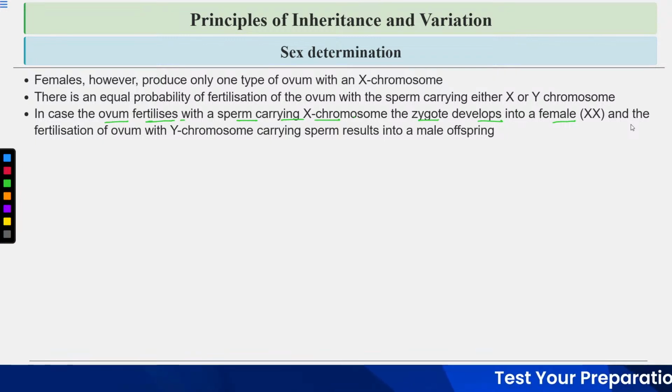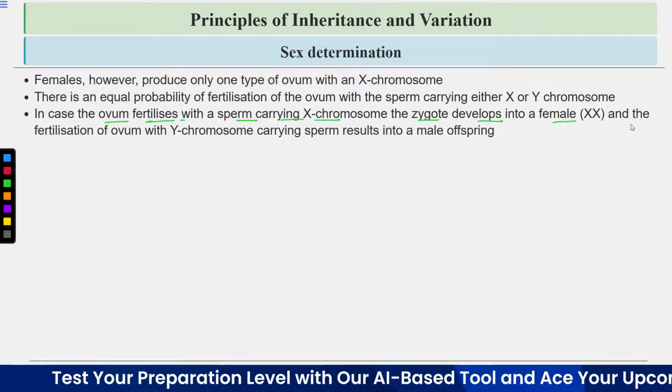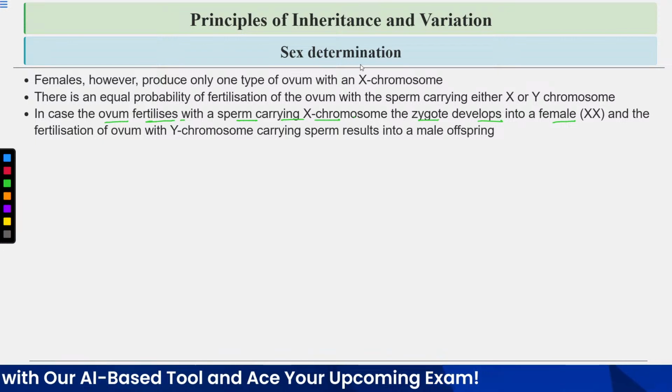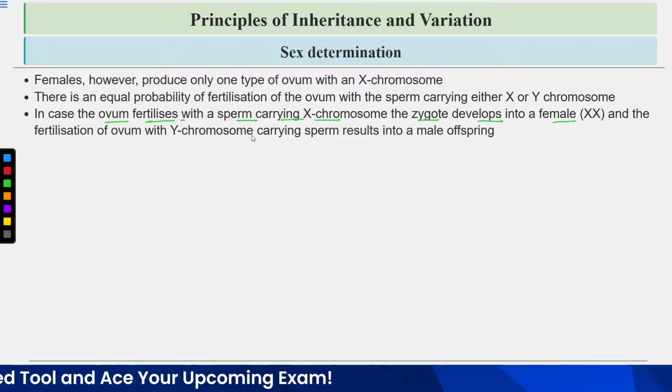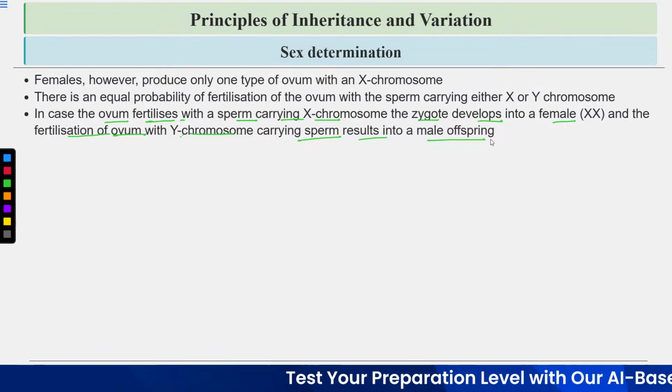So, what is fertilization? Fusion of the male and the female gamete. So, after fertilization, zygote is formed that will develop into the baby. So, if the ovum fertilizes with the sperm carrying X chromosome, the zygote will develop into female, and the fertilization of ovum with the Y chromosome carrying sperm results in a male offspring.